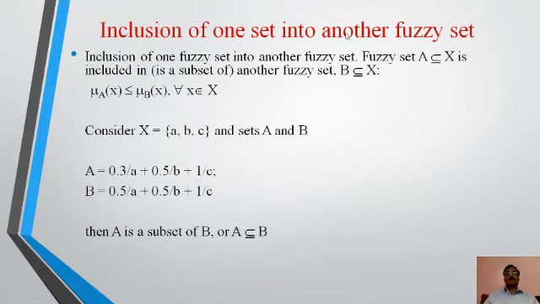Inclusion of one fuzzy set into another fuzzy set.